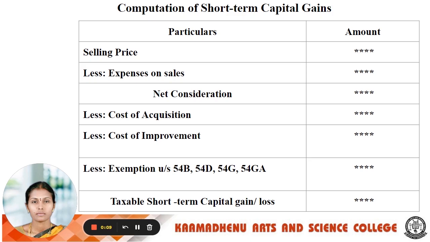After that, we have some balancing amount. If the answer is positive, it means short-term capital gain.